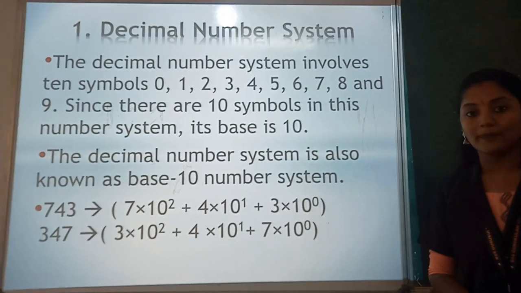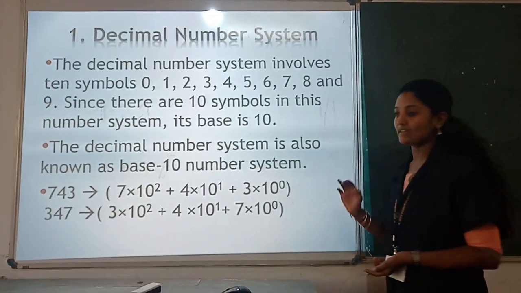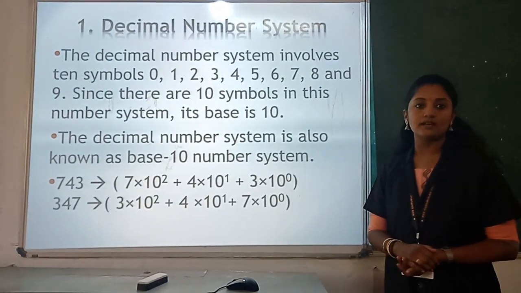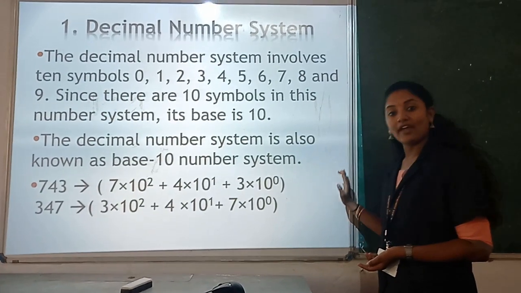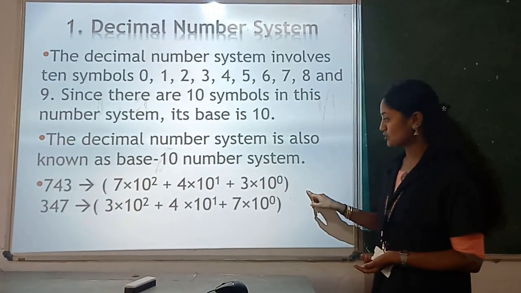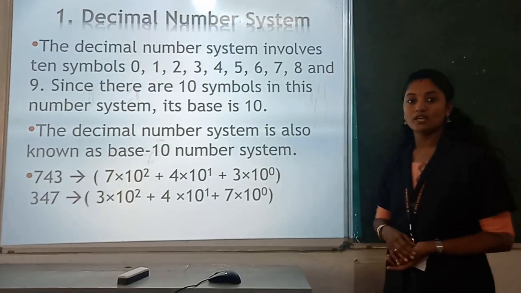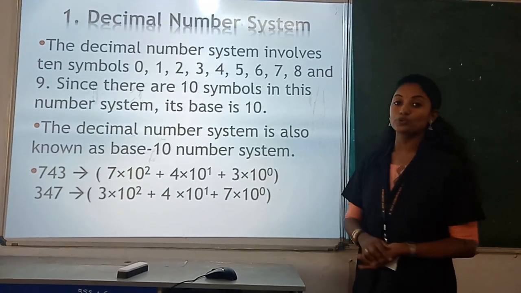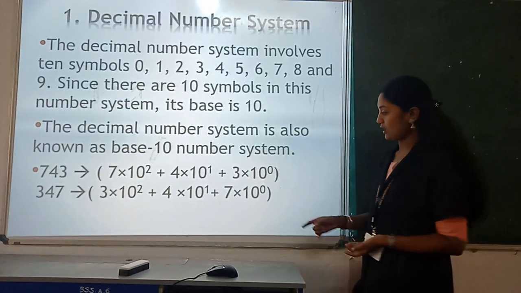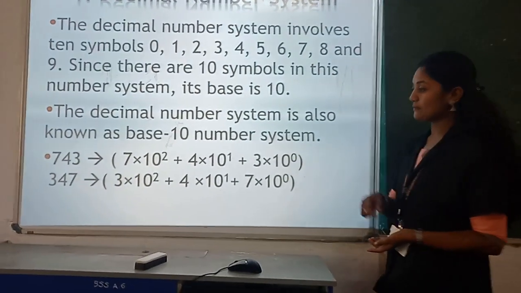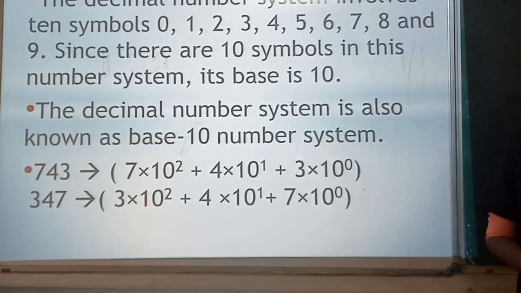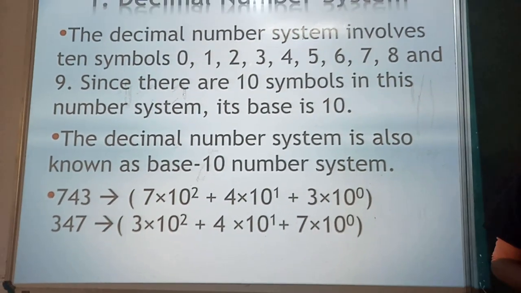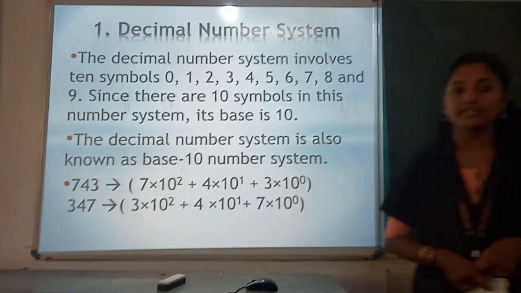See, place values are always calculated from right to left. We usually read numbers left to right, but place value we calculate from the right side. So 10 raised to 0, 10 raised to 1, 10 raised to 2, likewise. So in this number, what is the place value of 7? 10 raised to 2, that means 100. And see the second number. What is the place value of 7 in this second number? 10 raised to 0, that means 1. So place value means the position of a digit in a number.